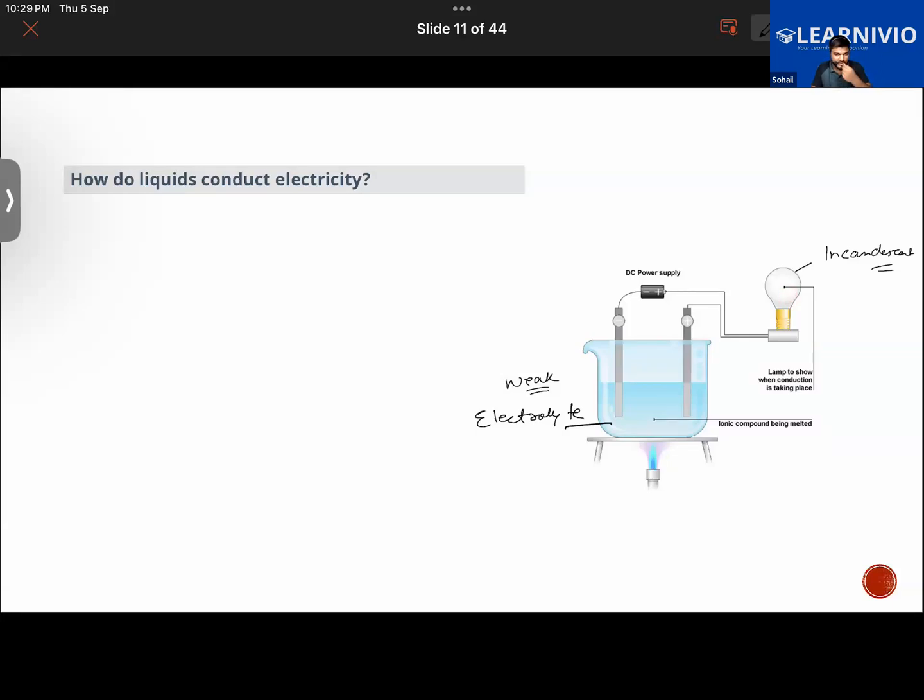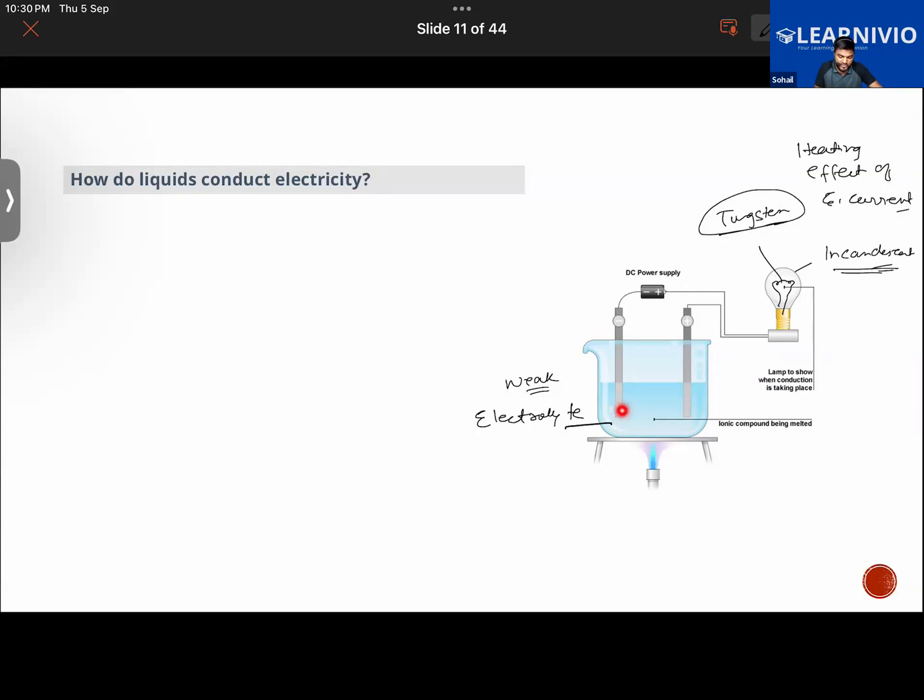This bulb has a wire called tungsten wire in it, and when this tungsten wire is heated, it glows and gives out light.